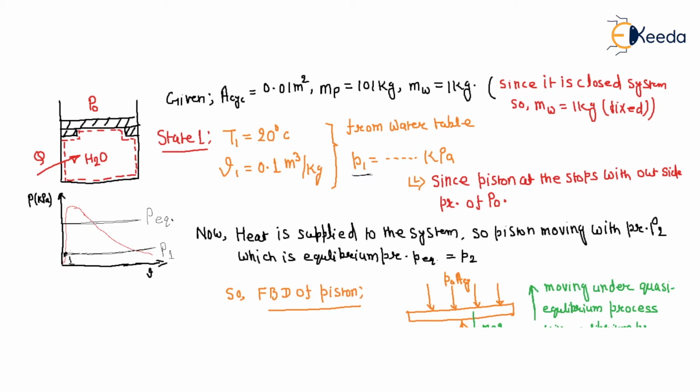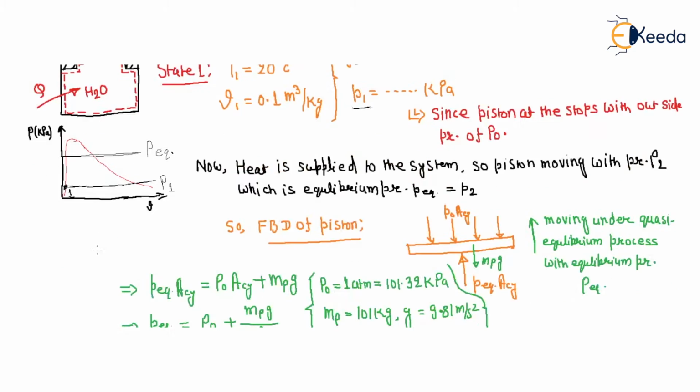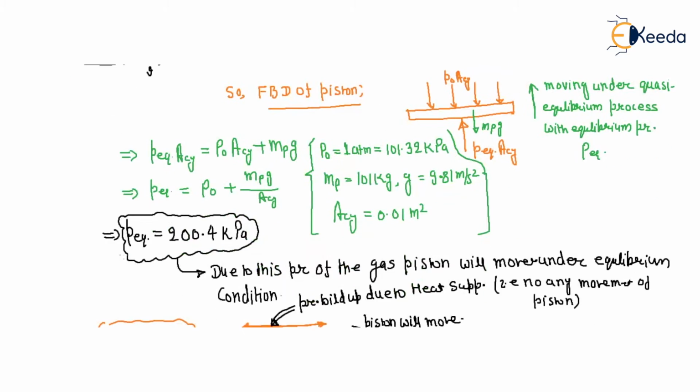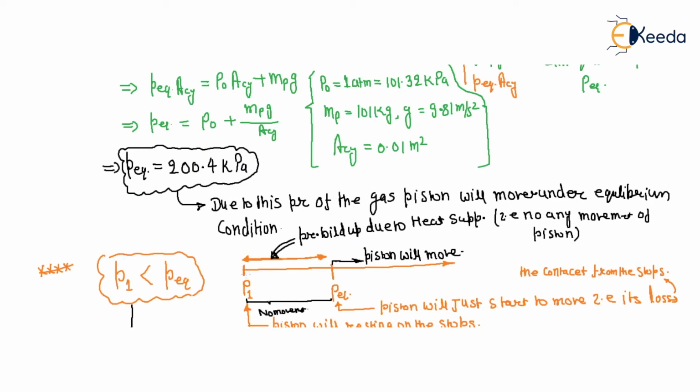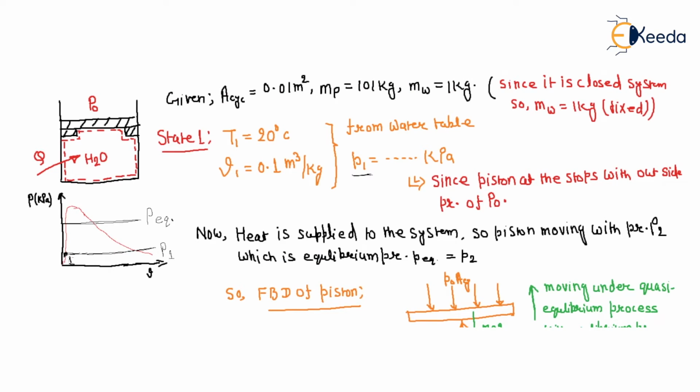When heat is supplied from P1 to P equilibrium, there is no movement, that means approximately the volume is constant. This is point number 2A.